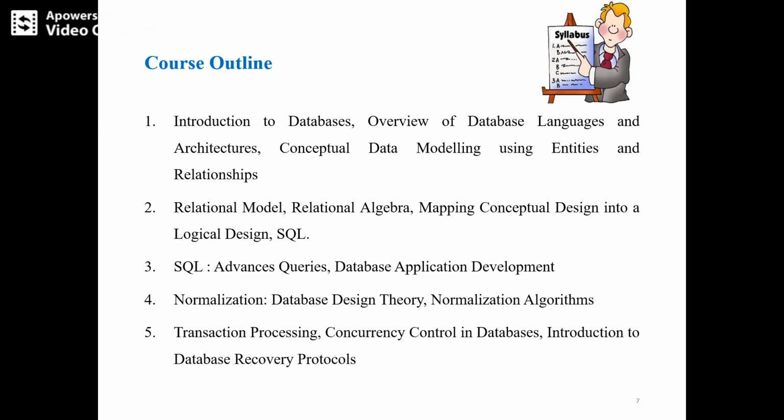In module 5, we are concentrating on the transaction processing system, how the transactions will be taken up from the client to server and server to client, as well as how we are maintaining and managing concurrency control in the database, and an introduction to database recovery protocols. We are going to learn different levels of protocols, for example 2PL and the write-ahead logging protocol. How they work and how we implement them in the database, we are going to cover under the course outline of the DBMS.